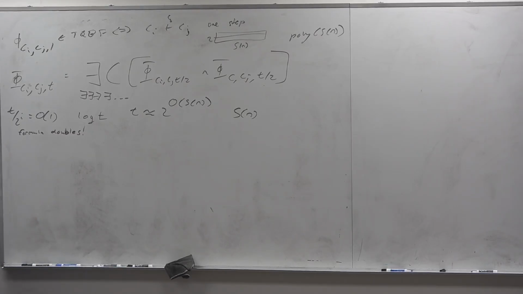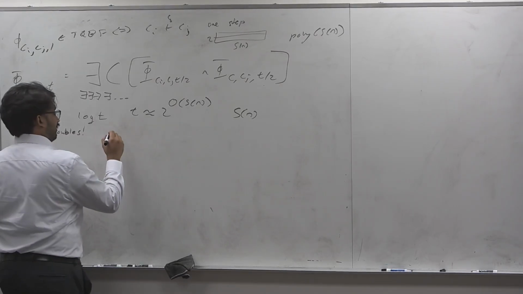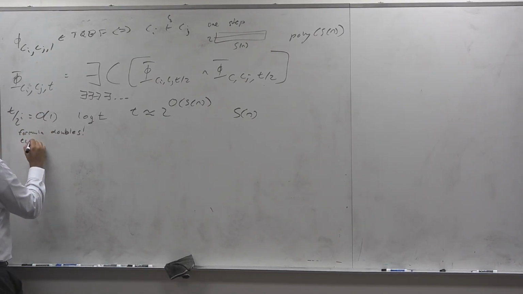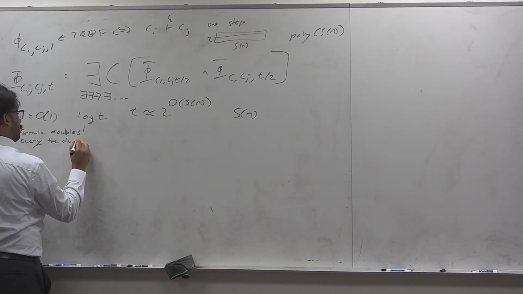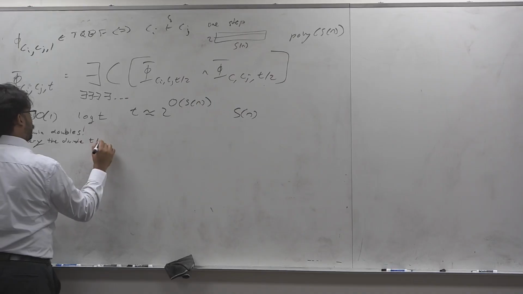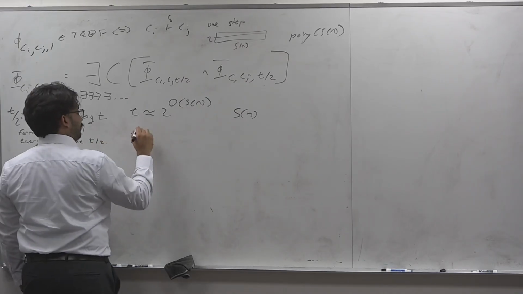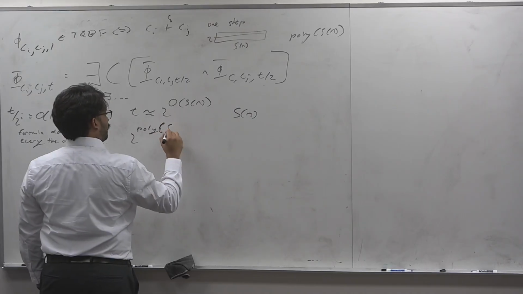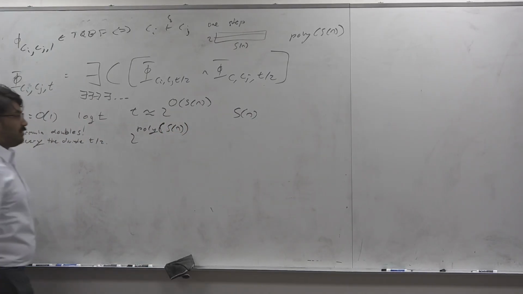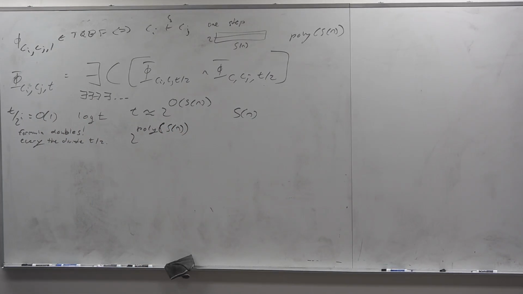So every time you divide t by 2, this is kind of like 2 to the poly of S of n, something big and ugly. And although that may improve upon the naive Cook-Levin implementation, that's not that good.